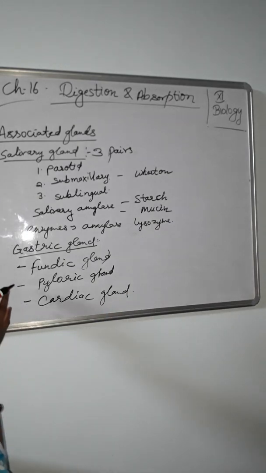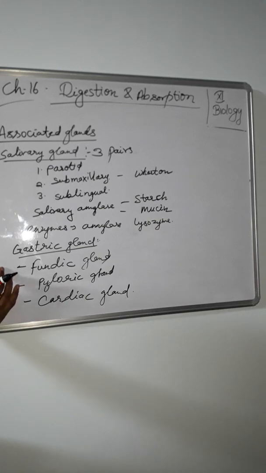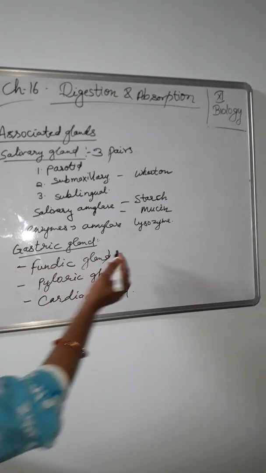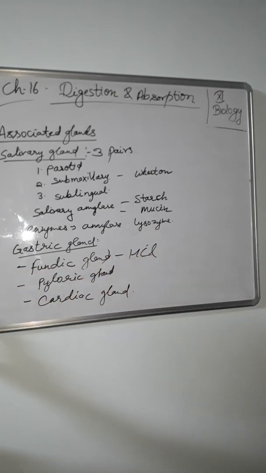Fundic glands, also called oxyntic glands, occur in the body and fundus of the stomach and secrete hydrochloric acid. What do they secrete? HCl, pepsinogen and soluble mucin. This secretion is strongly acidic.